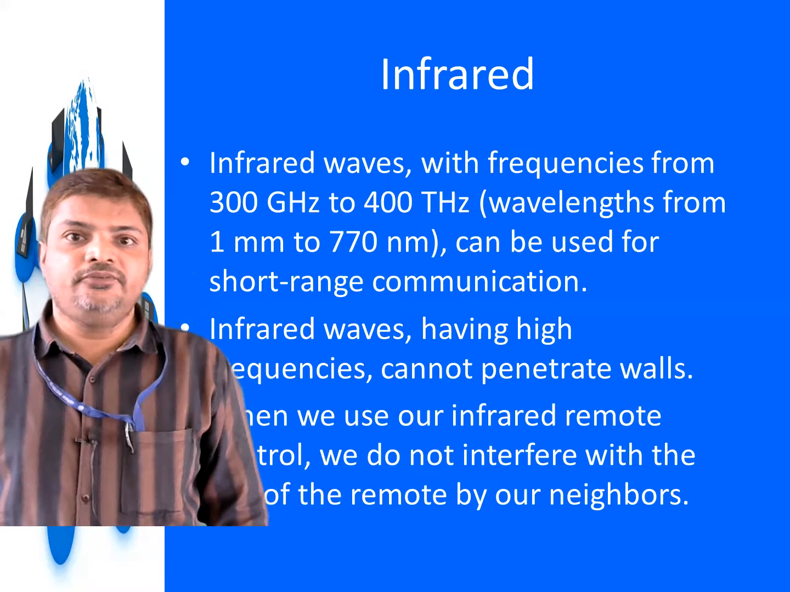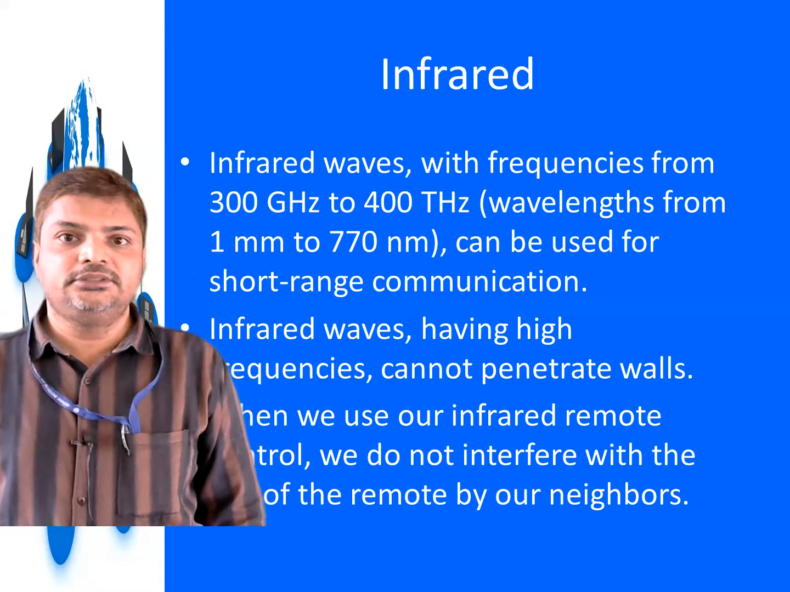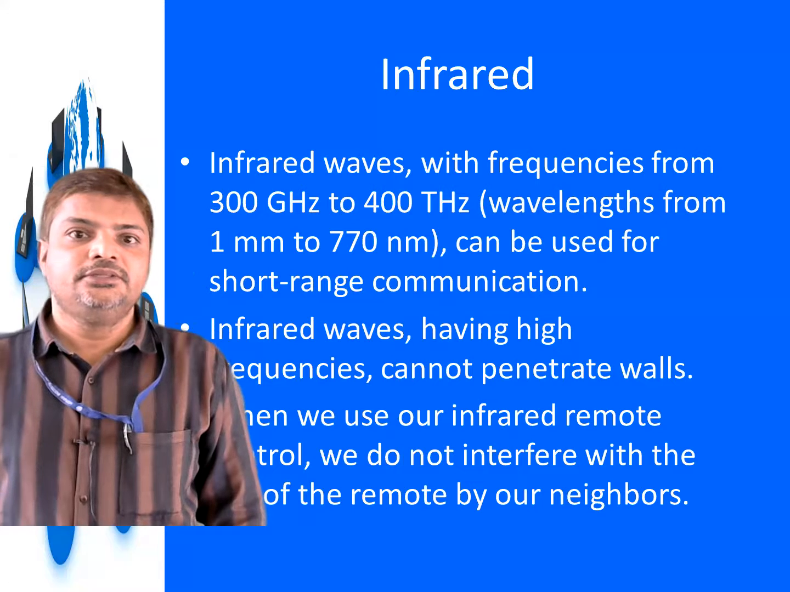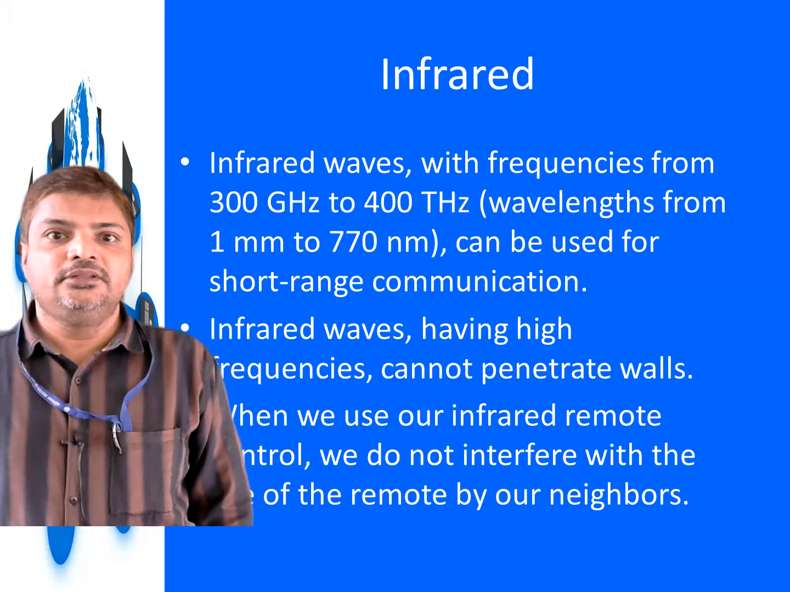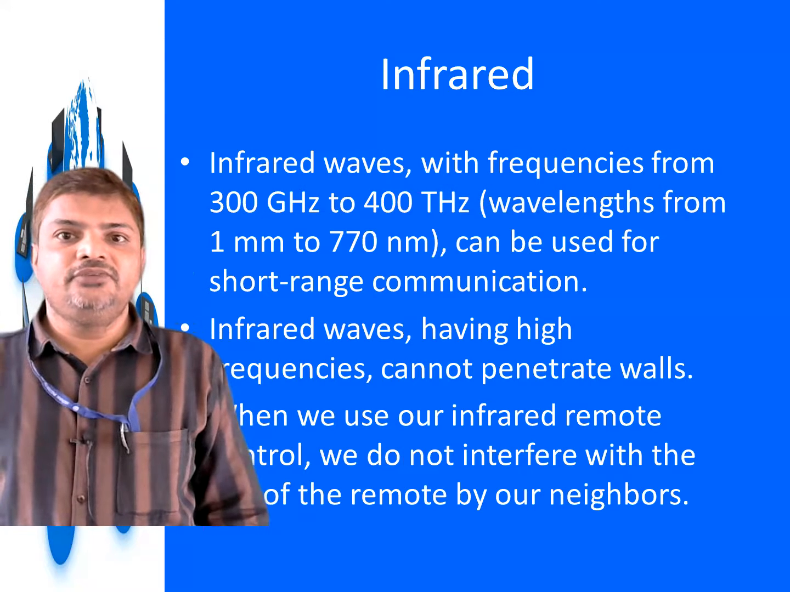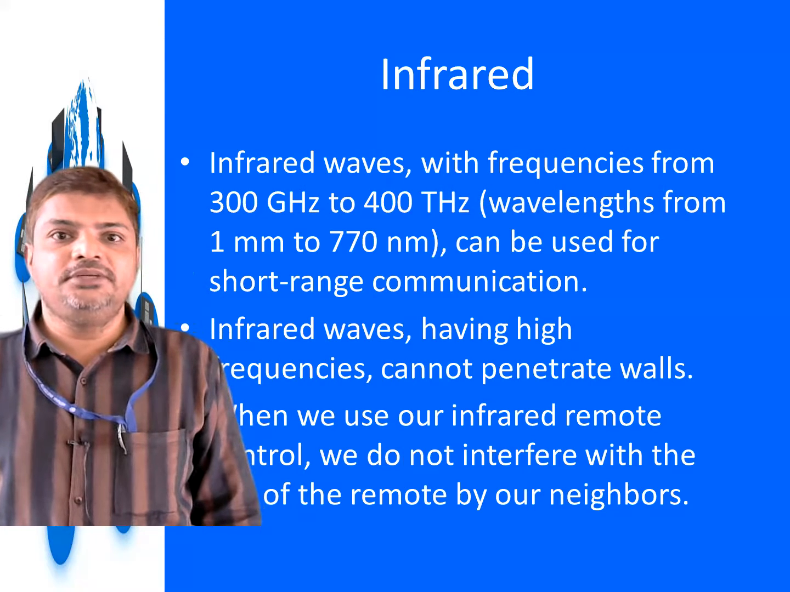So as I told, infrared communication comes under wireless communication. Infrared waves have frequencies from 300 gigahertz to 400 terahertz. When we convert it into wavelength, it will be from 1 millimeter to 17 nanometer. It can be used for short range communication.